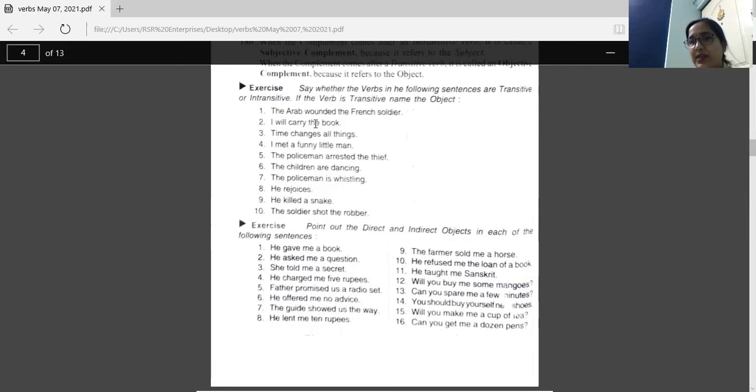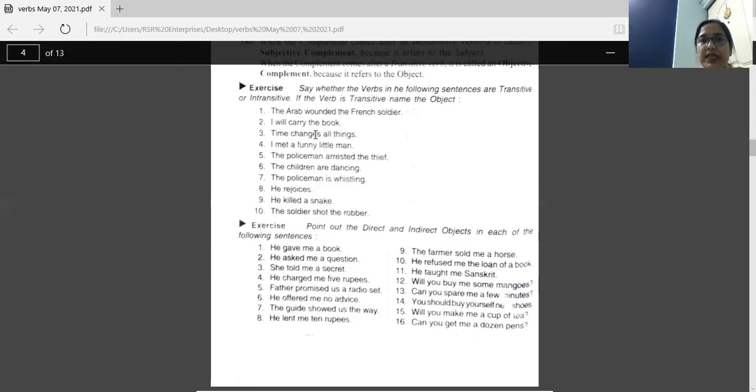I will carry the book. Carry is the verb. Carry what? So your answer is the book. So this is transitive and the object is the book. Time changes all things. Changes is the verb, and changes what? So your answer is all things. So this sentence is transitive. Changes is a transitive verb and the object is all things.